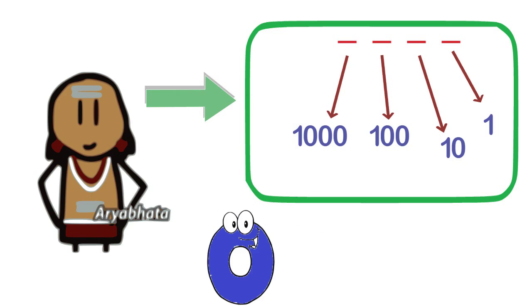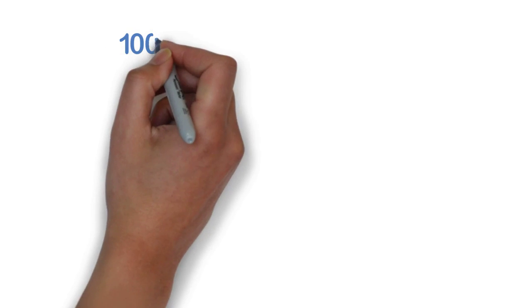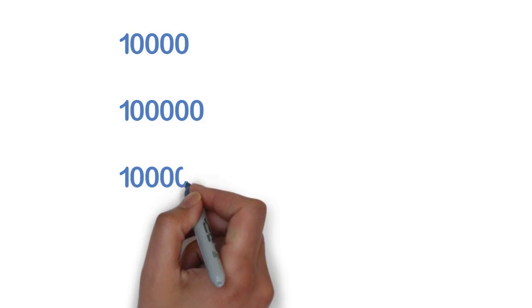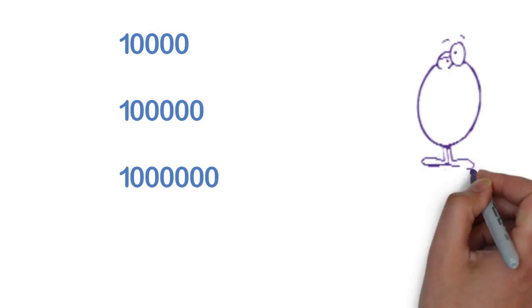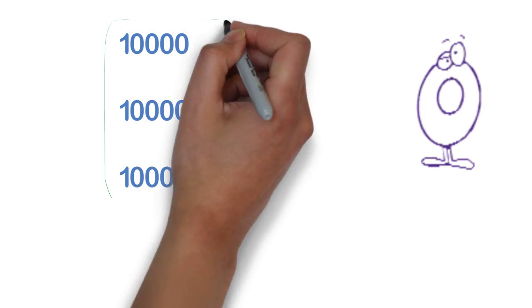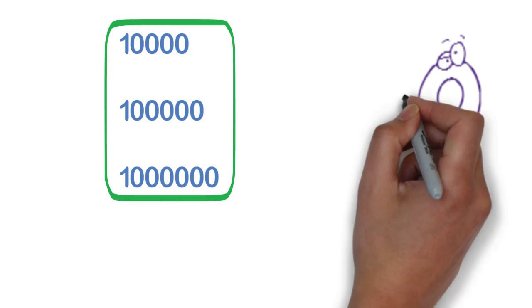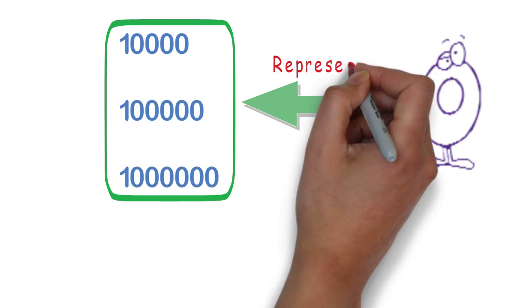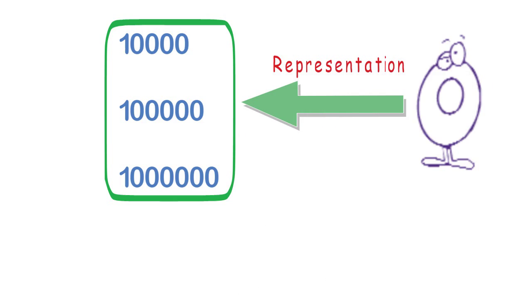So Aryabhatta invented this place value system, and 0, that is a digit with no value, was first observed in this system. Hence, the discovery of this system is known as the discovery of 0. Some people may claim that higher numbers existed before the discovery of 0. However, the discovery of 0 was not the discovery of these numbers. In fact, it was the discovery of a way of representing these numbers.